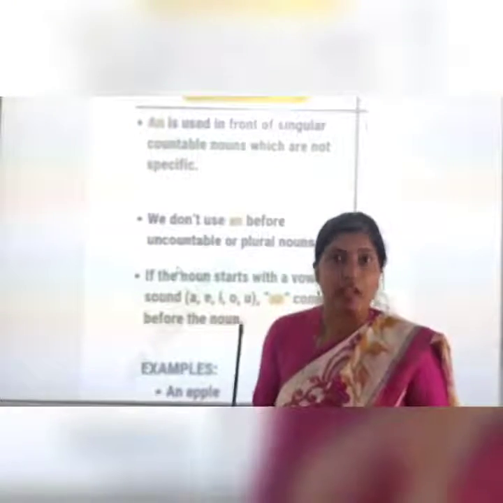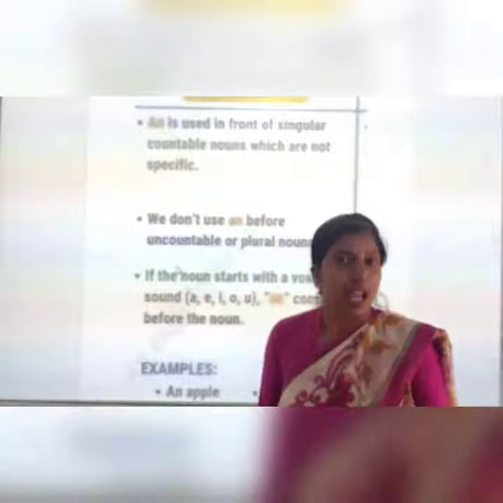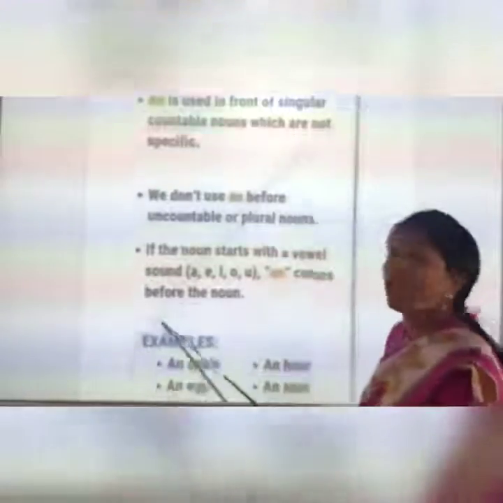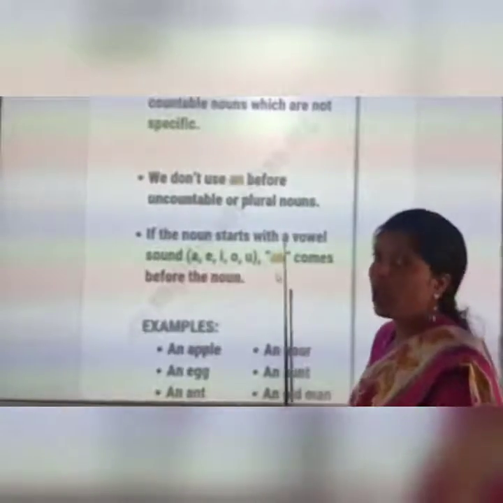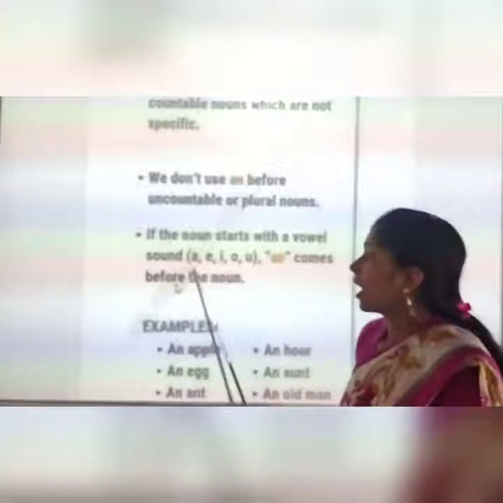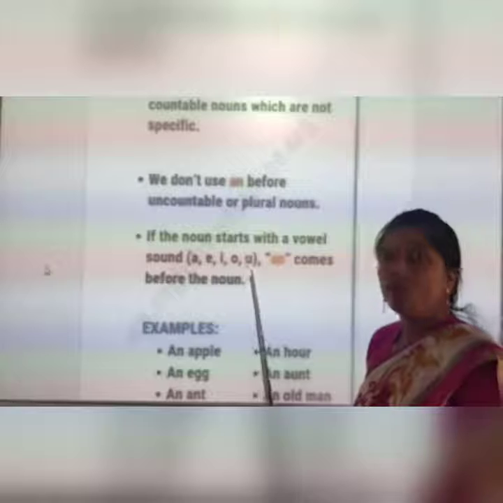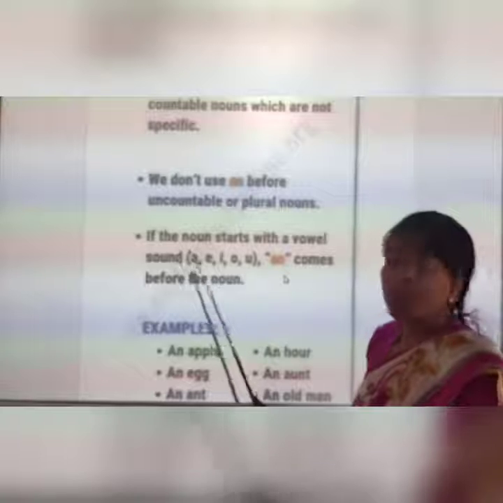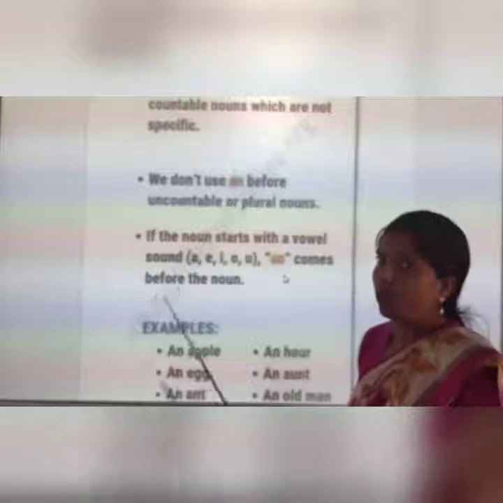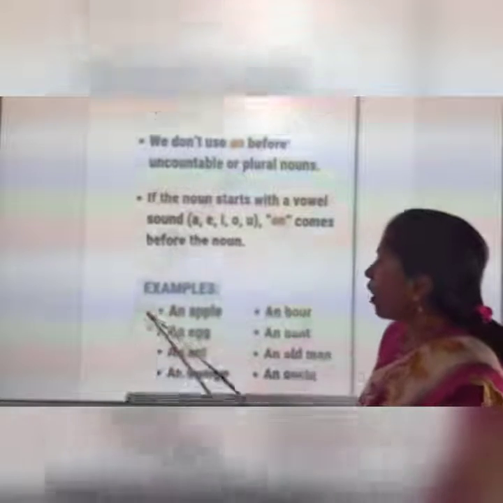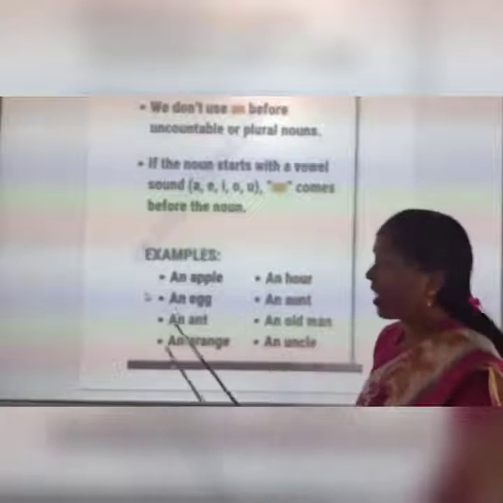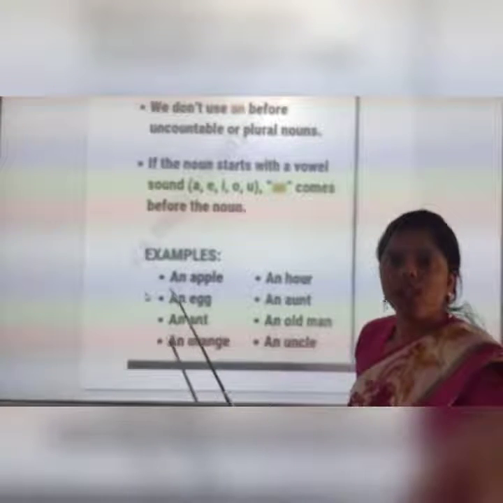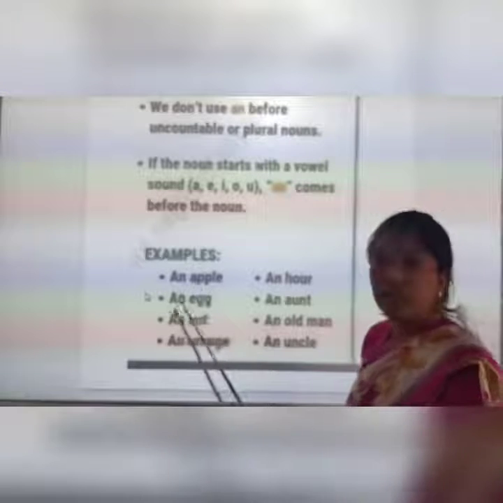So it is very clear. You have to keep in your mind that a we use with the words that begin with a consonant sound and an we use with the words that begin with a vowel sound. How many vowels are there? 5. A, E, I, O, U. All these 5 vowels produce vowel sounds and we use article an before them. Is it clear? Now come on the examples. An apple, an egg. See the sound, apple. Which sound is there? It is a vowel sound. So what article do we use here?